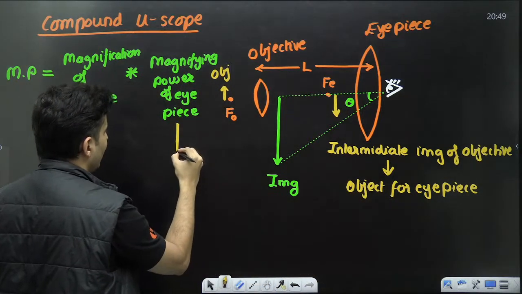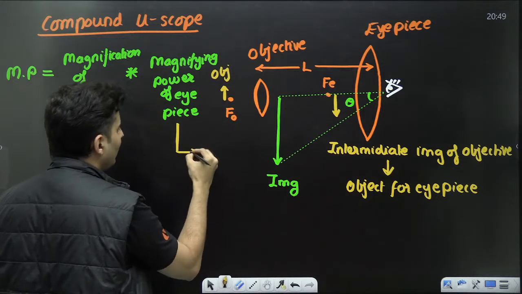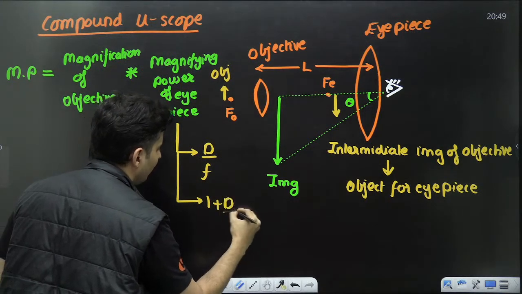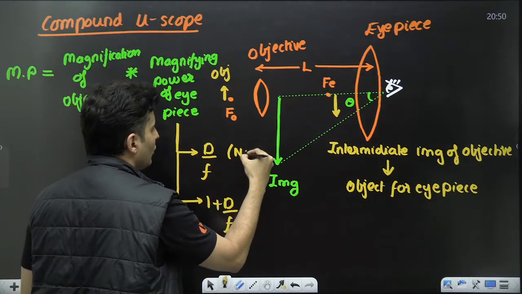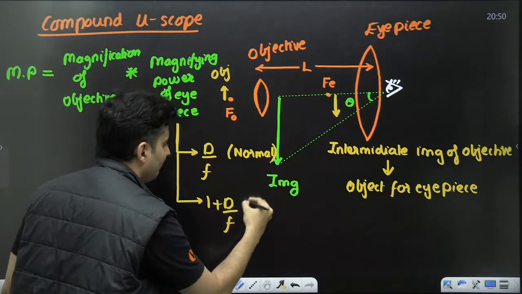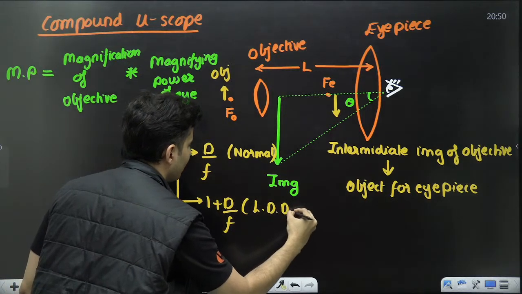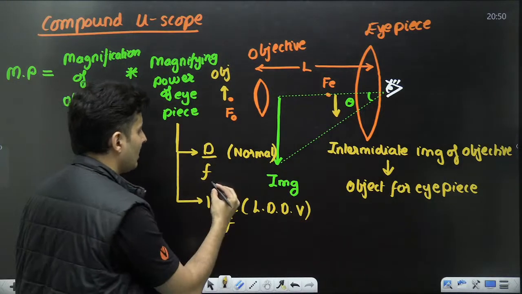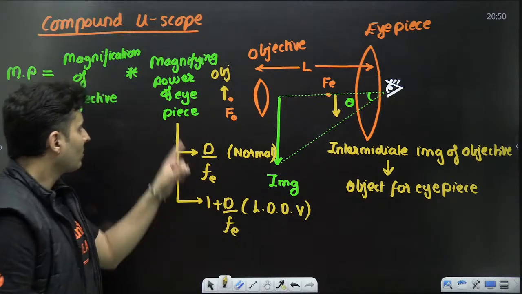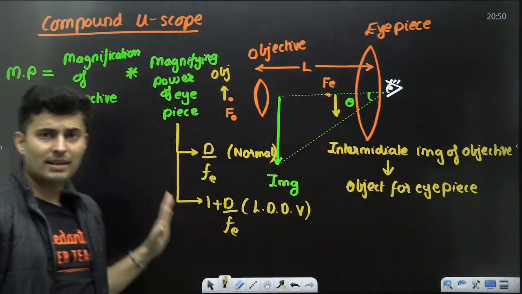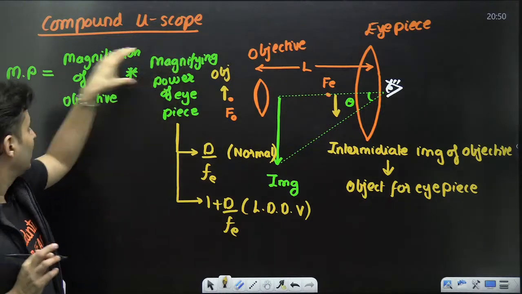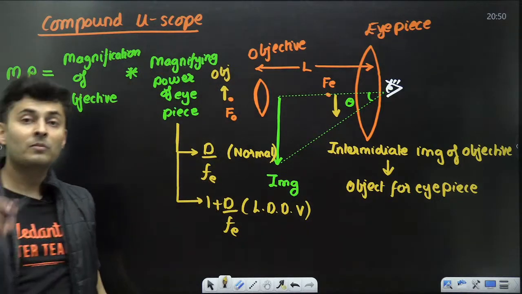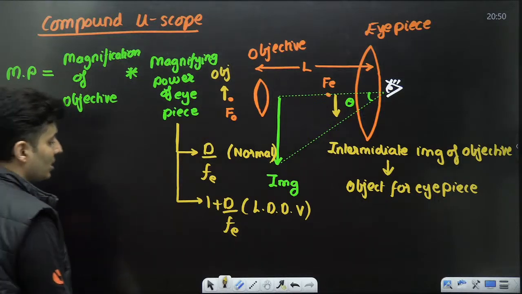If you go for magnifying power of the eyepiece, it will be either d by f or 1 plus d by f, depending on whether it is normal vision or least distance of distinct vision. This focal length will be of the eyepiece. Everybody clear till this point? This part is a multiplication of two numbers. Keep this in mind. And this part, magnification of objective.